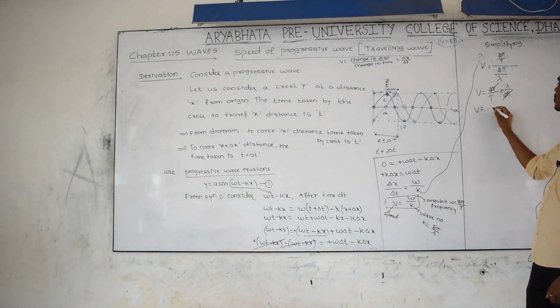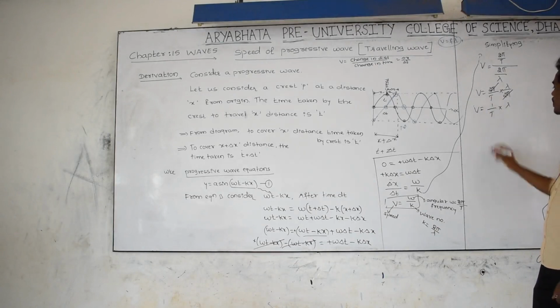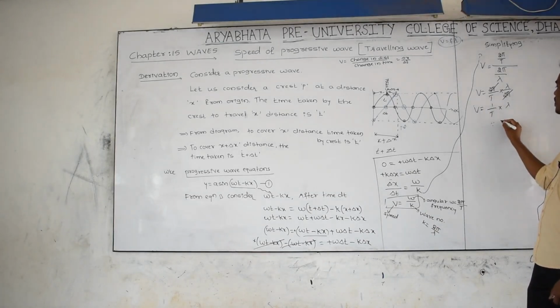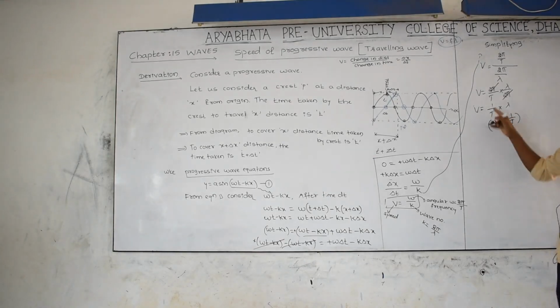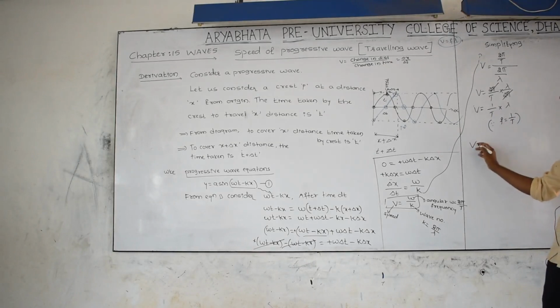V is equal to 1 by T into lambda. We know very well that linear frequency is equal to 1 by T. Substituting, 1 by T is nothing but f, so V is equal to f lambda.